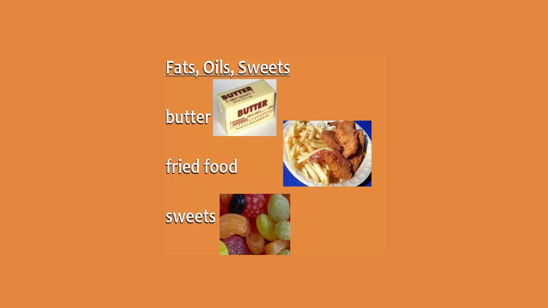Finally, at the top of the food pyramid are some foods which should not be eaten frequently because they are not very healthy. These include fats and oils, like butter and fried food, which is cooked in oil, as well as sweets, like chocolate, candy, cakes, and cookies.